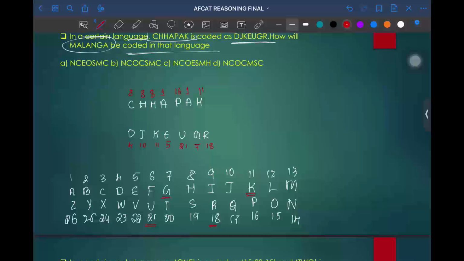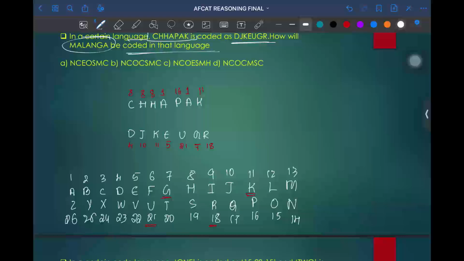Okay. After writing the position of individual letters, we just need to find whether there is any particular relationship between each coding. It may be in the crisscross format, as we have seen in the previous question, or else it may be in the direct format. Okay. So now let us look.